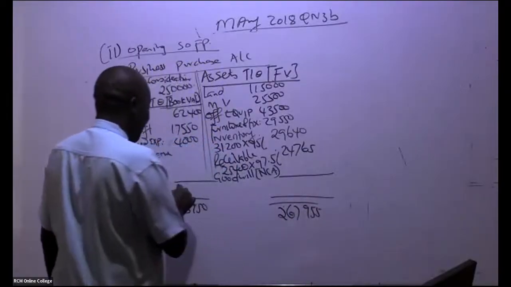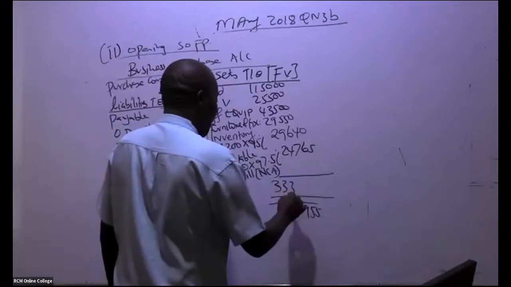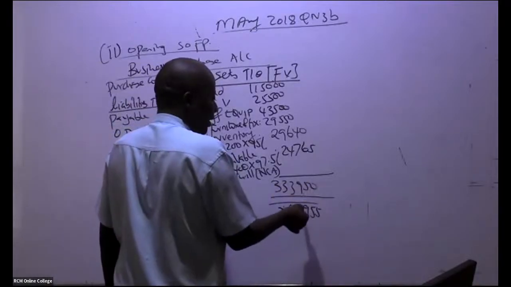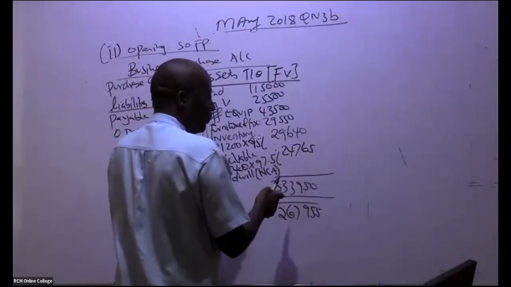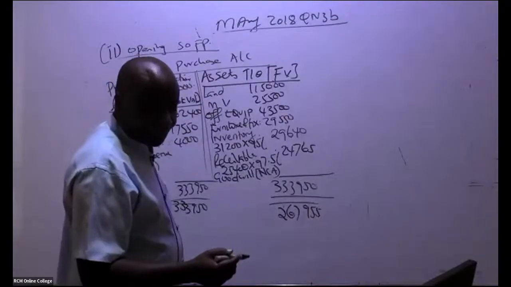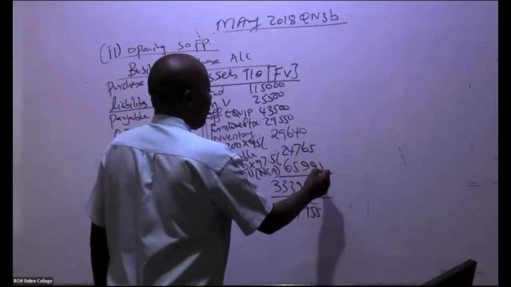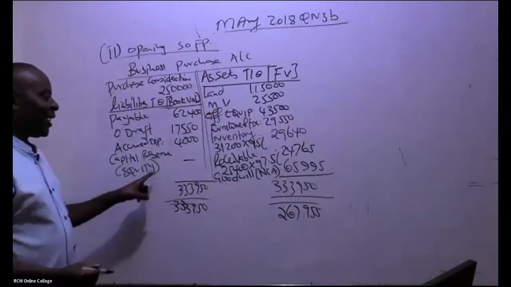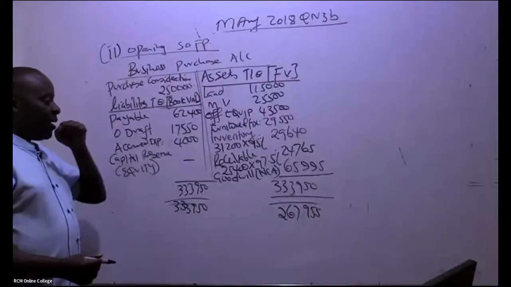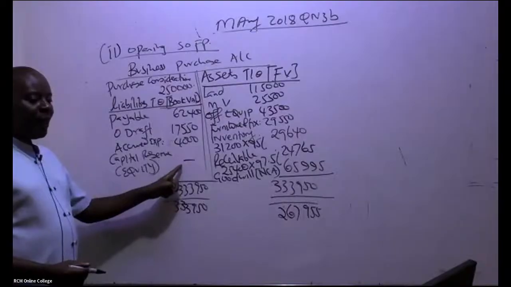So this figure is bigger, right? 333,950. So you subtract this minus this, then the balancing figure is here. So it's goodwill. Goodwill over how much? 65,995. Of course you put a dash here just for your revision. If it was here, then automatically it would have been a capital reserve.